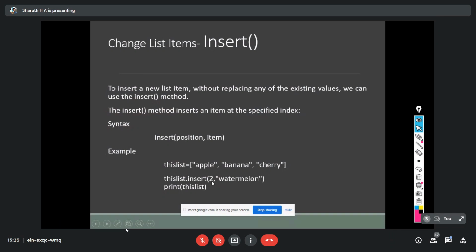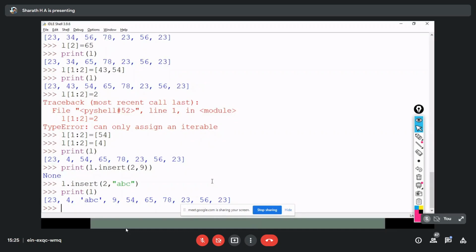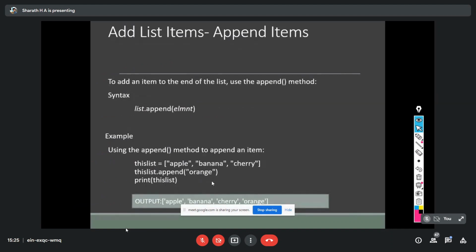Insert adds a value without changing the existing values, whereas assignment changes the value at the index we mention. For example, L[2] = something means that at index 2 it replaces the old value with the new value. Insert is not like that. It inserts the new value between the existing values. That is the difference between insert and the assignment operator.